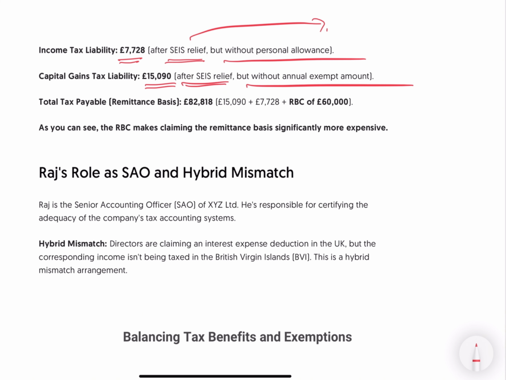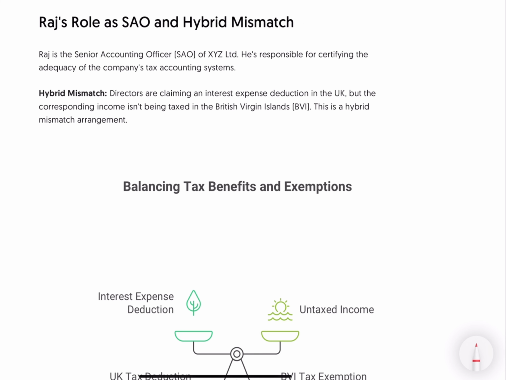So his total tax payable will be 82,818: income tax, capital gains, and 60K for the RBC. Now, over here, he's paying 82,819, which is more than what he would have paid if he were to choose the arising basis.